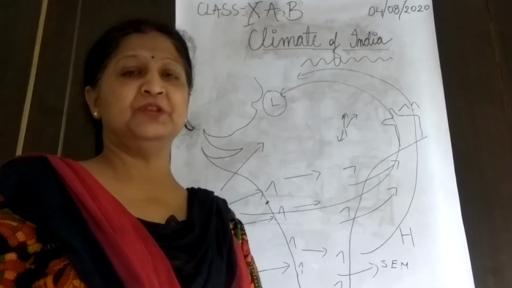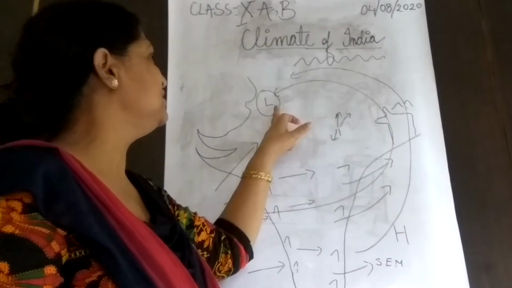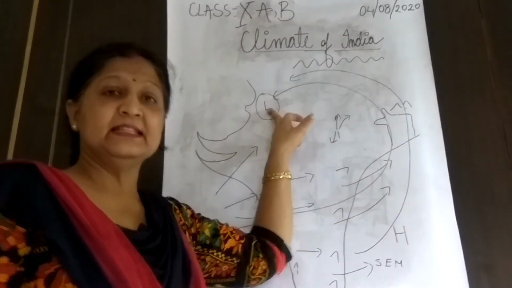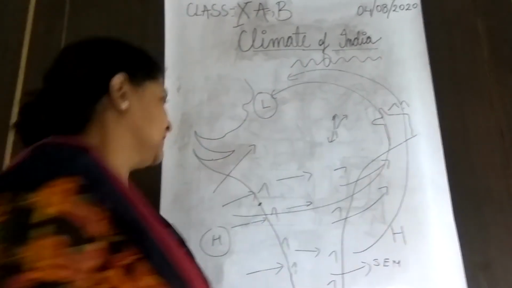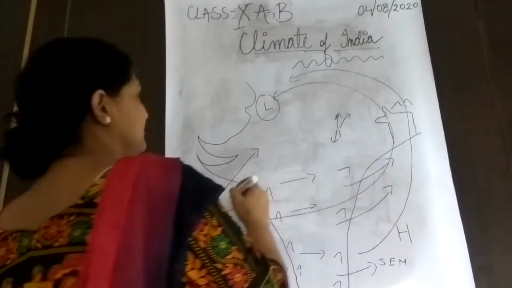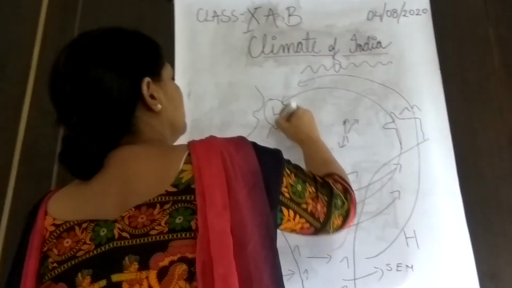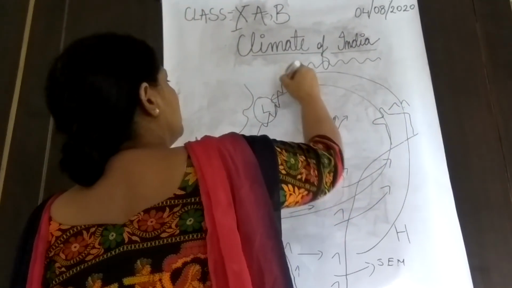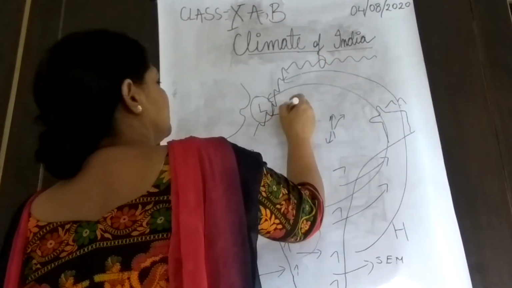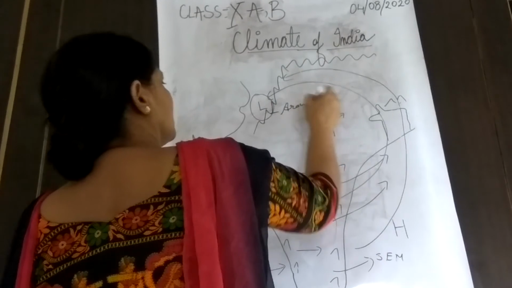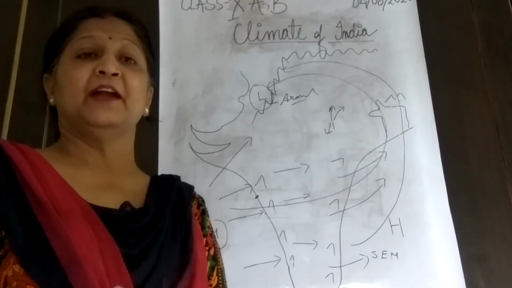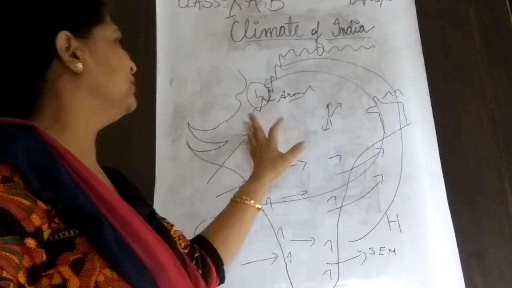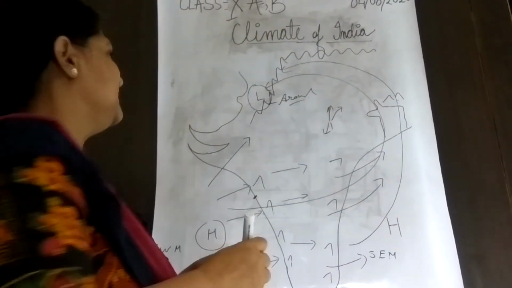The amount of rainfall keeps decreasing. And finally, when they reach the low pressure area in Rajasthan, the moisture is totally dried. Here you also know one mountain range is there, known as the Aravalli. This Aravalli is also not able to bring any rainfall because the wind becomes totally dry.